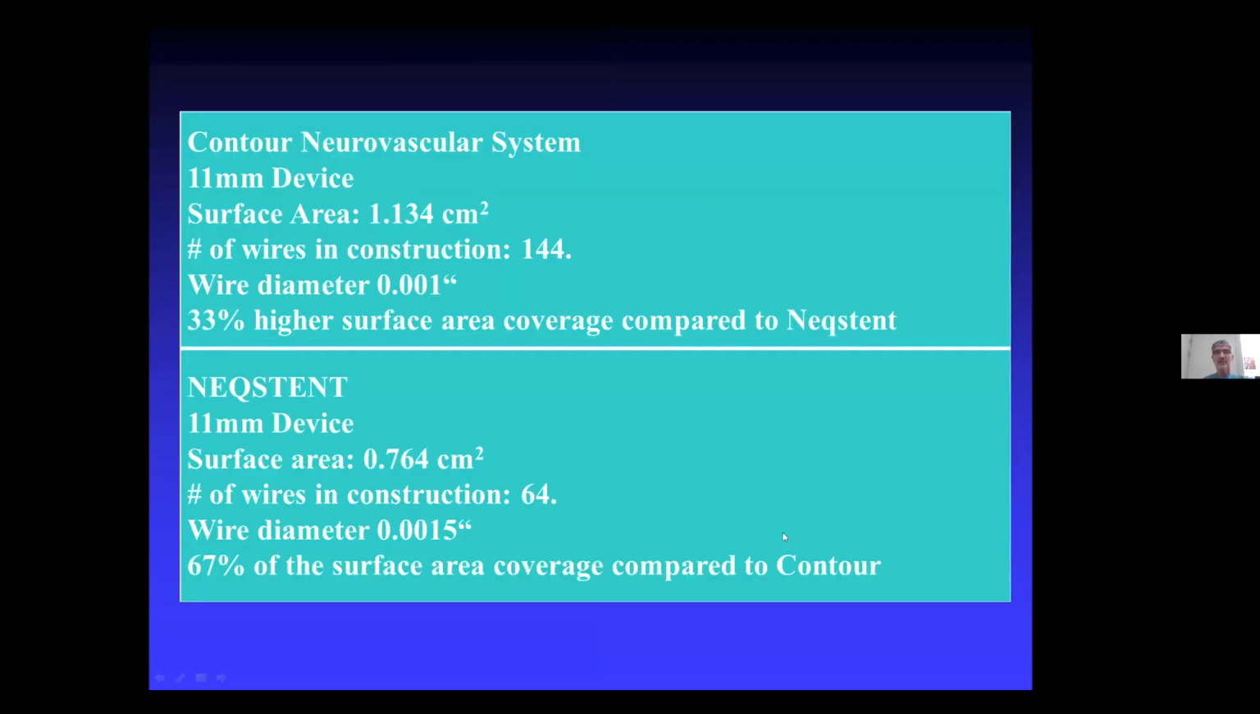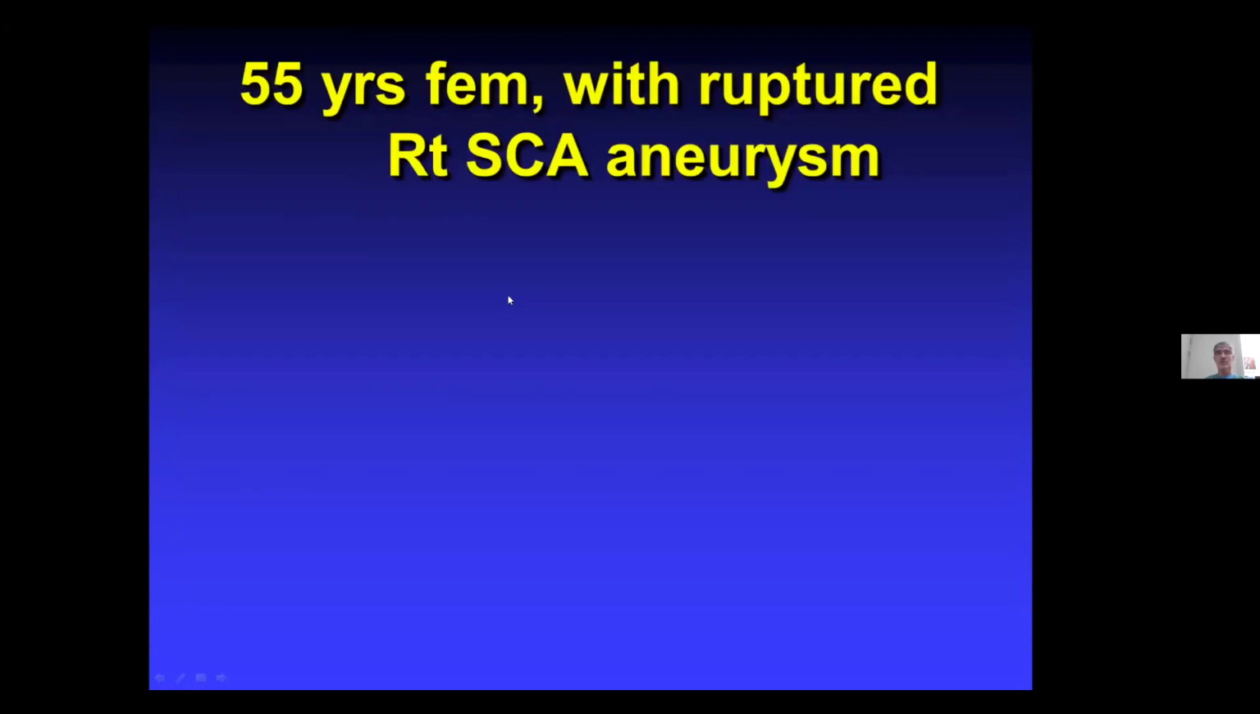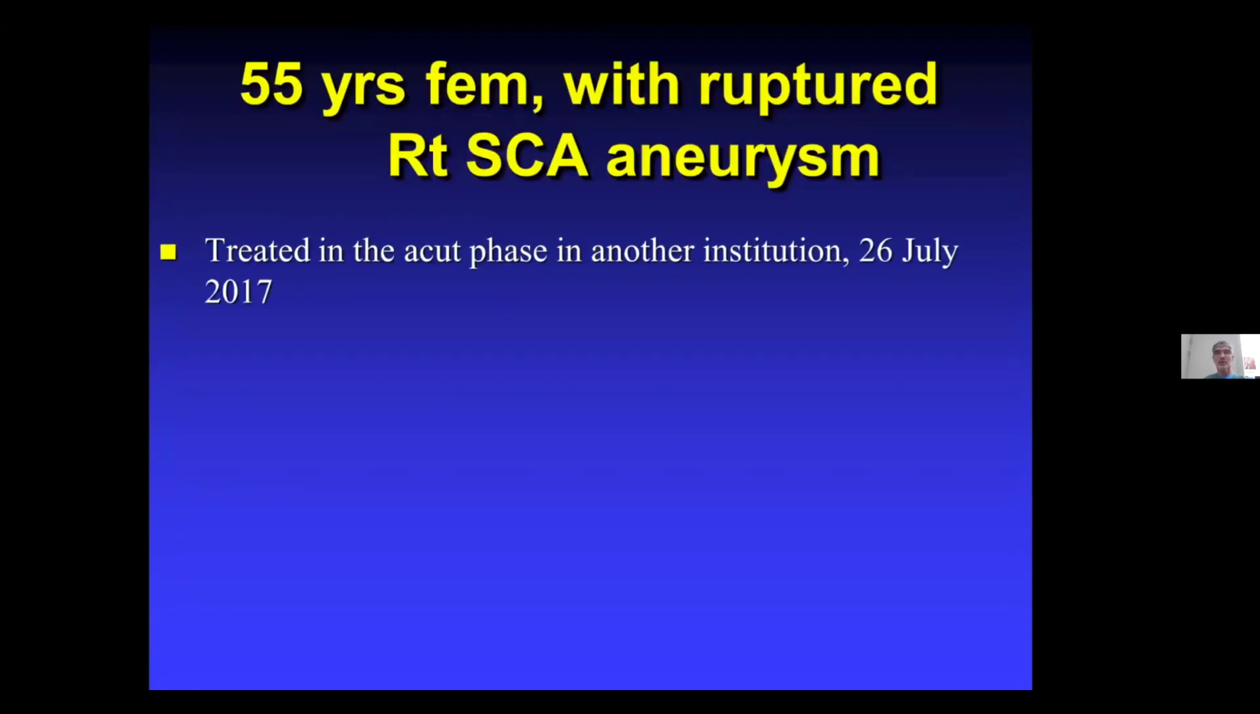So this is a short overview. The Contour has 144 wires, while the Neqstent has 64, and the metal surface area is bigger here. These are the same size devices. So this would be capable of occluding the aneurysm on its own. So let's see how it works. This is the very first case.